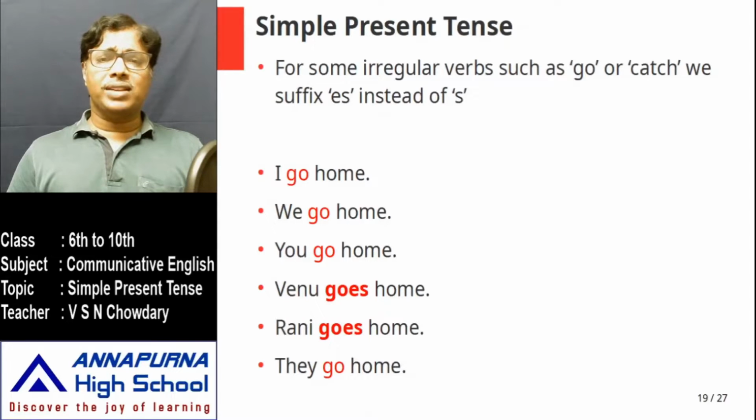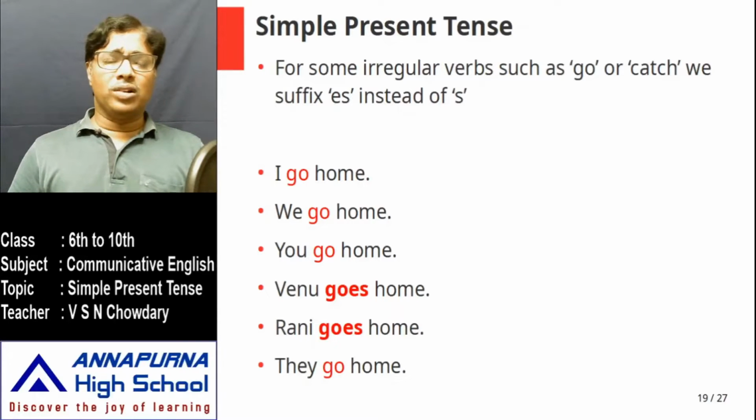But for certain verbs like go, irregular verbs actually, not all verbs, we add not directly s but es. Catch, catches. Match, matches. Like this, there are certain exceptions. I don't want to talk about them. You will discover them anyway. But in spoken form, there is absolutely nothing to worry about.